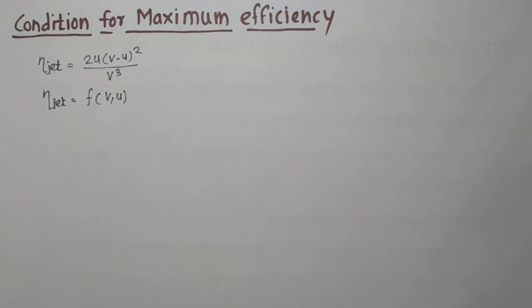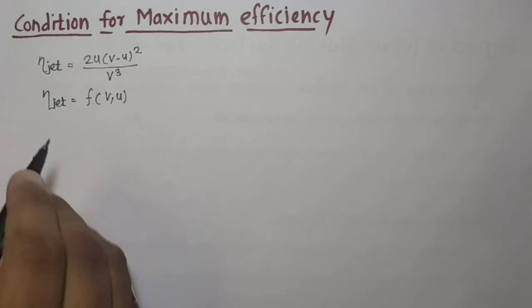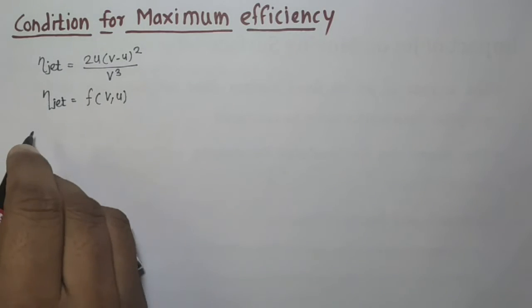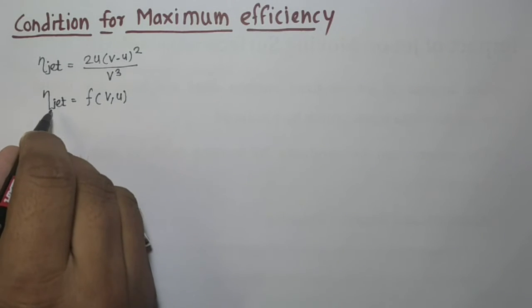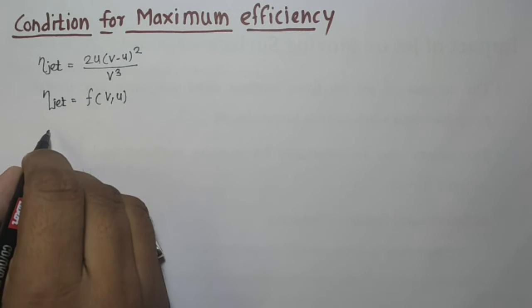And one more thing that is really important: instead of changing the input parameter, we will try to change something related to the output parameter, that is what we call work done, so that we can enhance the efficiency of the jet. This can be done by finding out the change in the jet efficiency with respect to change in the plate velocity.